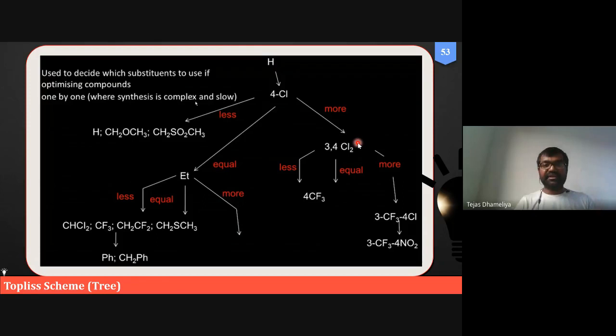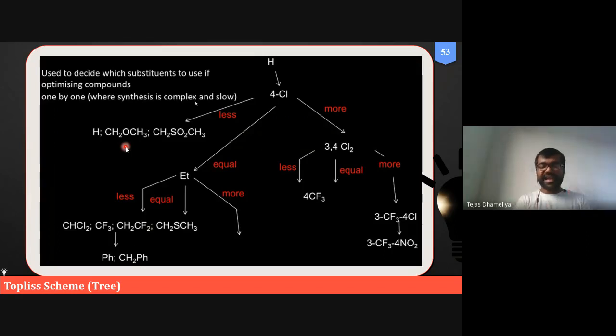So this is similarly a kind of that. If we have hydrogen, we will replace that hydrogen with 4-chlorine. If the activity increases, then you go in this direction, activity is more. If activity is the same for chlorine and hydrogen, then you prefer this. If activity is inferior by replacing hydrogen with 4-chlorine, then you go in this direction. So these are all kinds of algorithms and charts.